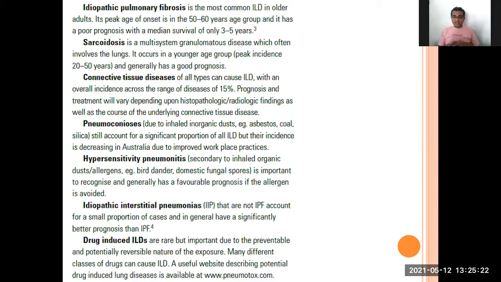Then you have hypersensitivity pneumonitis. It is secondary to inhaled organic dust allergens. For example, bird danders and domestic fungal spores. See, usually fungal infection is very rare in our lungs unless we have decreased immunity.